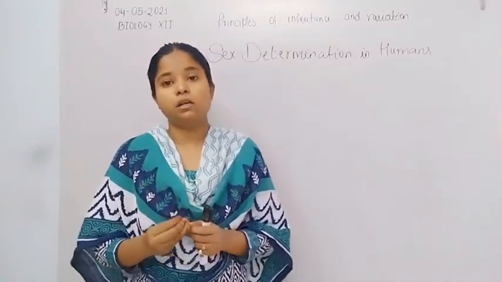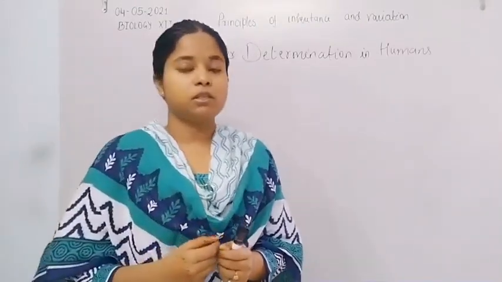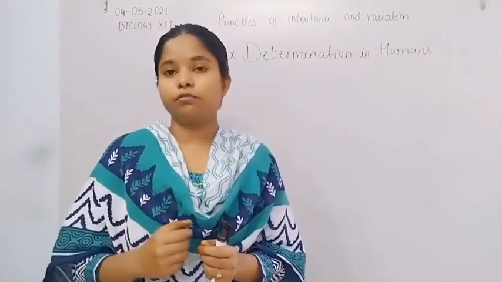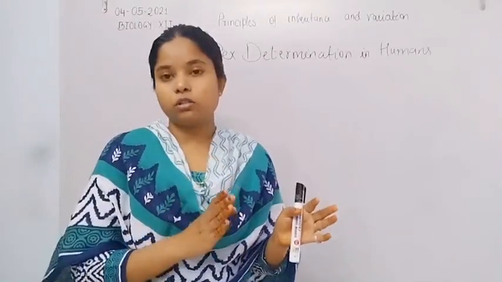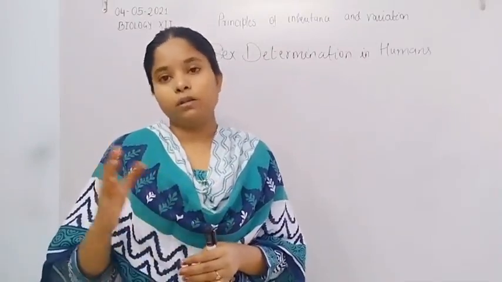When he did the hybridization experiment, first he studied inheritance of one gene, in which he crossed a tall pea plant with a dwarf pea plant.